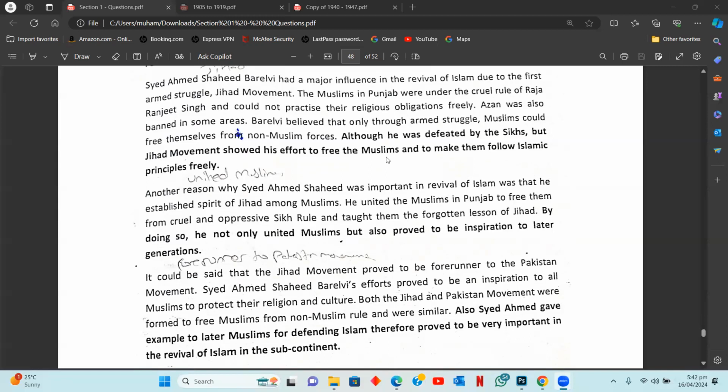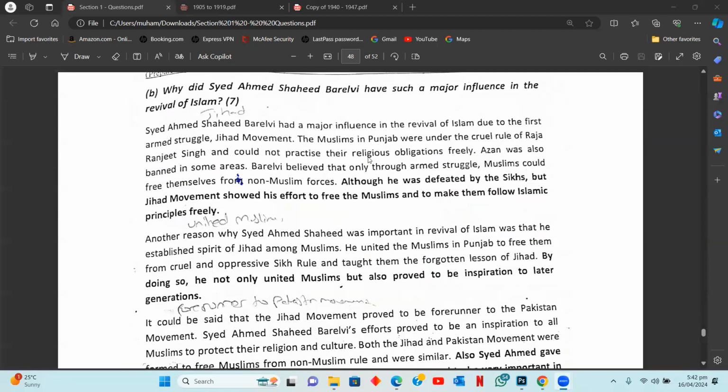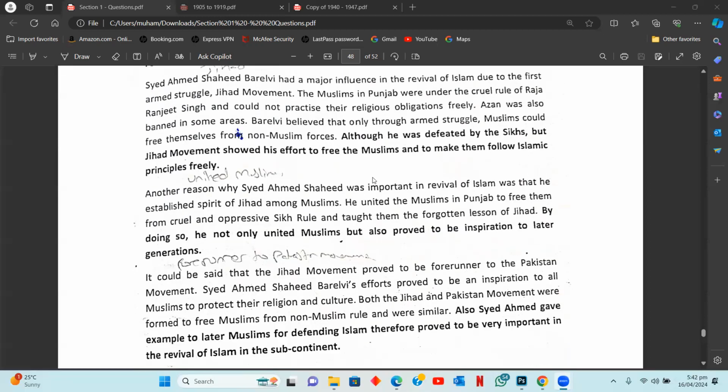And in that jihad movement, although he was defeated by the Sikhs, this movement itself showed that they were struggling to free the Muslims of this un-Islamic government that was imposed on them. And it was an effort to basically let the Muslims live freely according to the principles of Islam. So this could be written as an importance of the work of Sayyid Ahmad Bareilly.